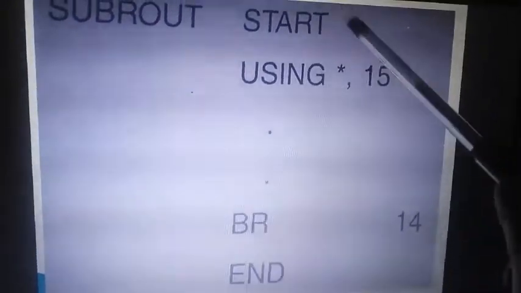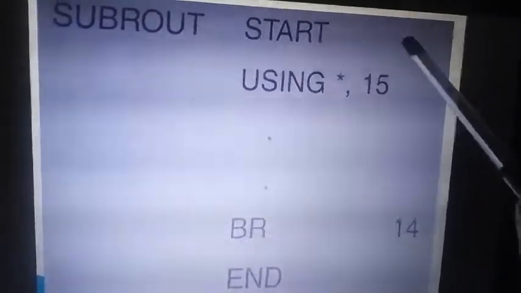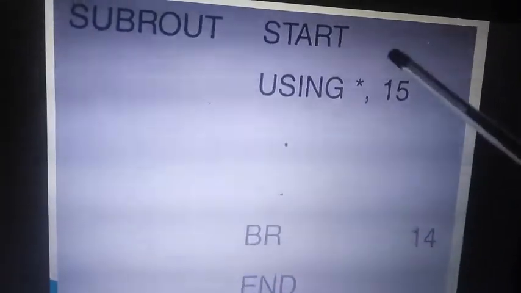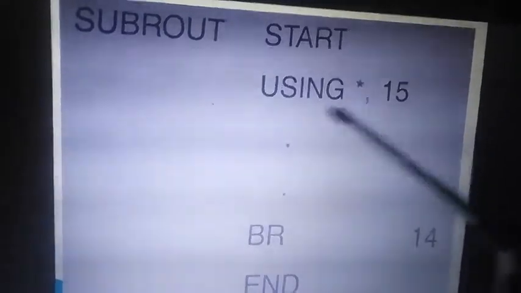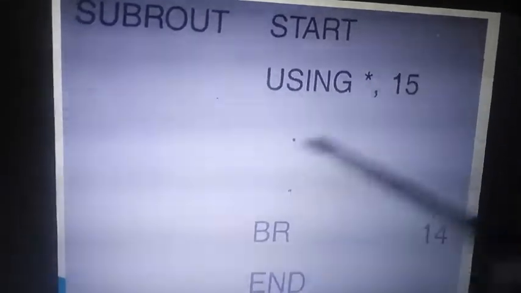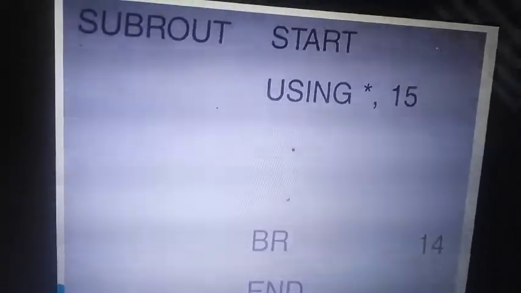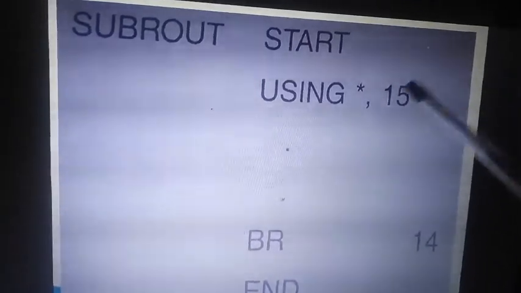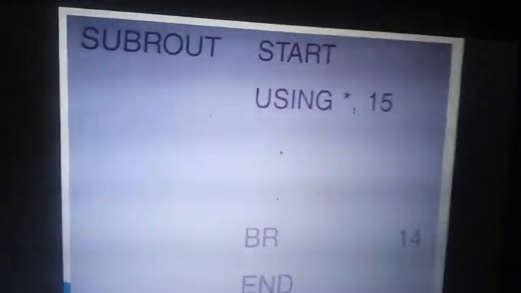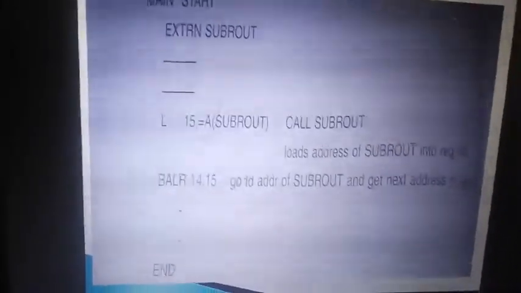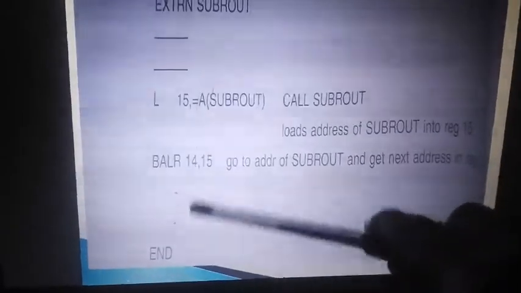So explicitly I don't need to specify the start location address again, because the base is stored in 15. Base plus 1 is the next line number, base plus 2 is the next line number. So I don't need the start address of the subroutine. Over here BR 14: after execution, before the end, it should come back to the main program. So 14 has the return address, it will come back to it and execute the program.